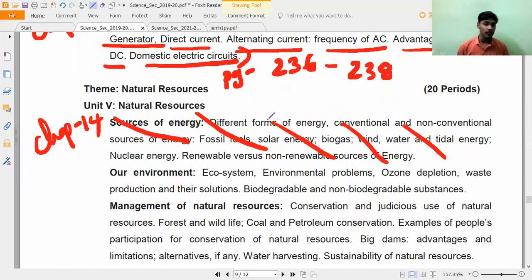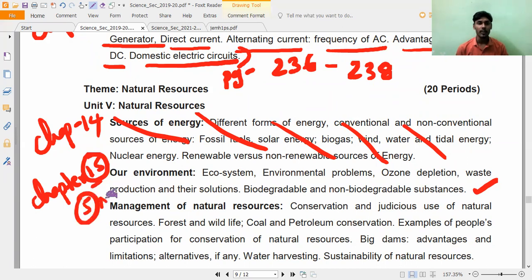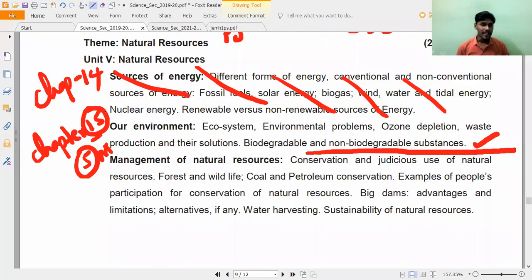Now, coming to chapter 15. Chapter 15 completely existed. From this 5 marks will come. Very easy chapter, but surely 5 marks will come. If you are very thorough, definitely we are going to get 5 marks out of 5 marks. So till here only, board 1 and board 2, both the syllabuses till here only. Understand all of you? Chapter 15, our environment, 5 marks will come. Completely existed. No doubt in that. Any doubt? Anybody?